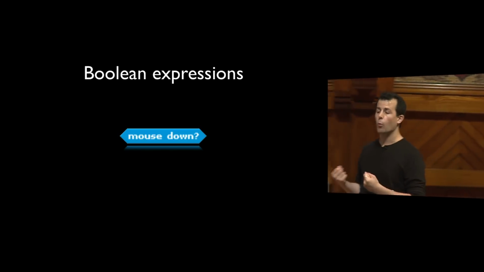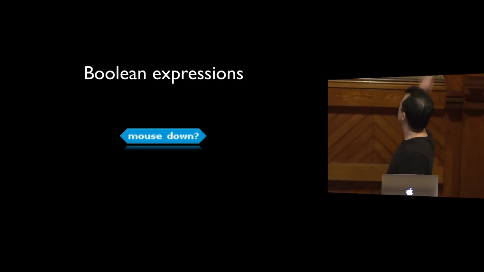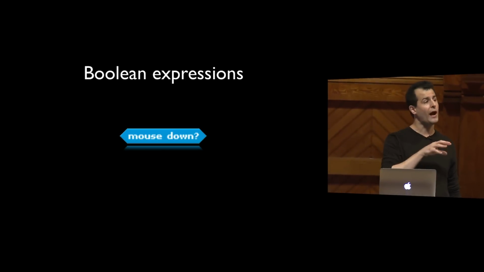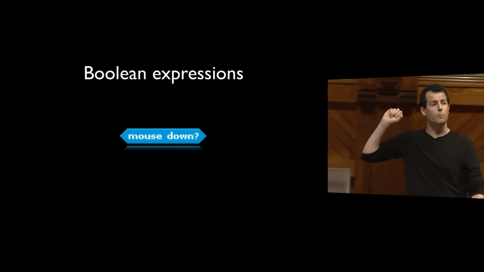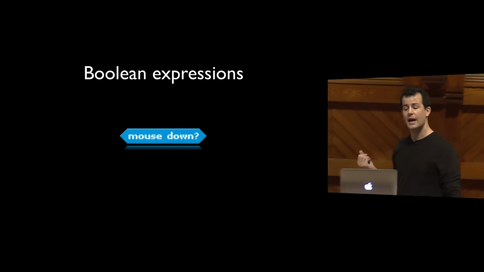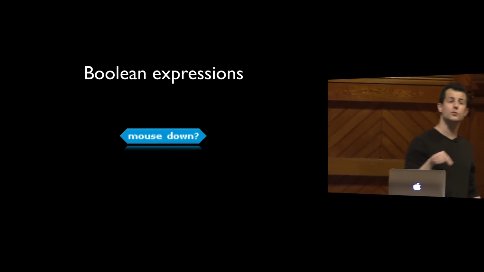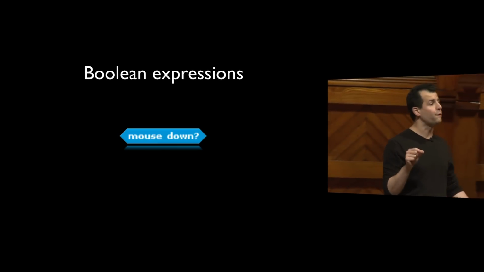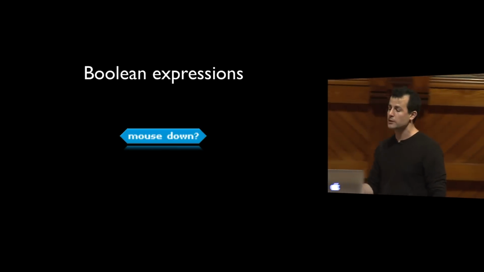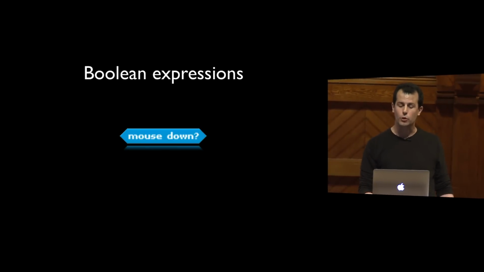So it's just a pair, one of those two opposites. So one such Boolean expression in the world of Scratch looks like this blue puzzle piece, and it's asking a question, mouse down, and that can either be, of course, true or false. So with this puzzle piece in Scratch, will you be able to detect if the mouse is in fact being held down by the human interacting with your program?